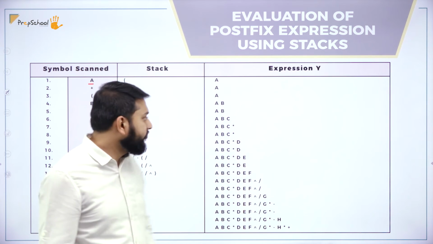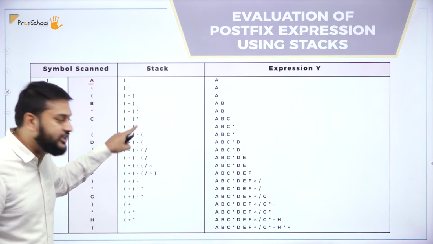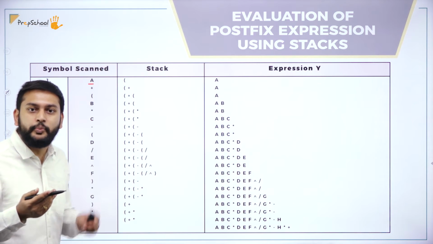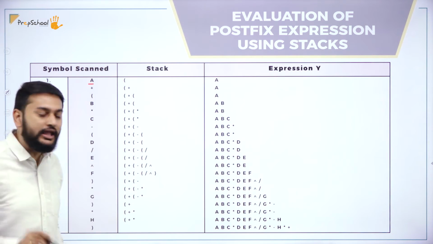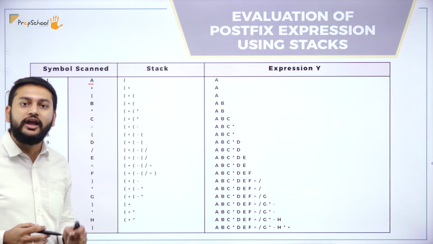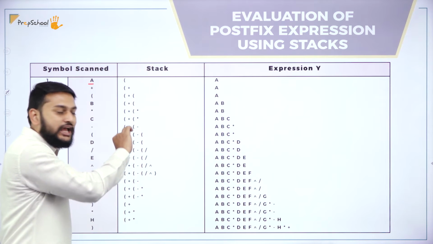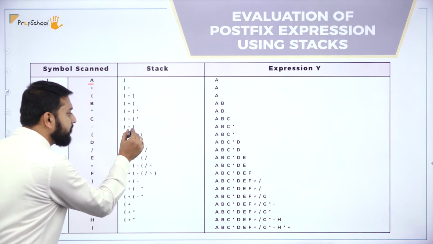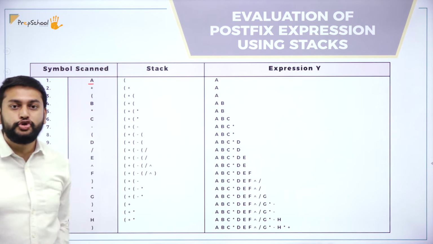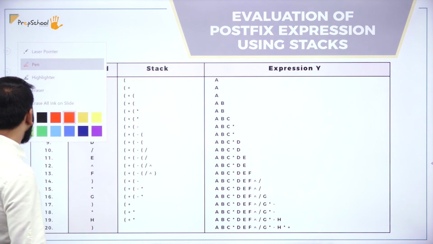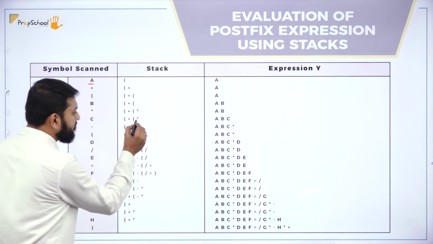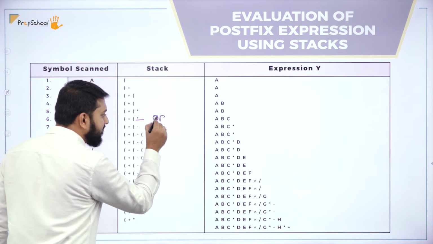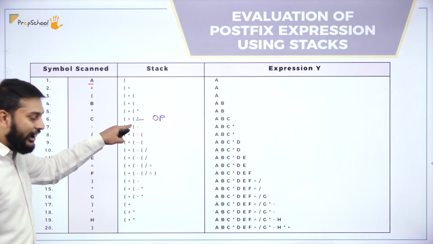I have the star. Star has got higher priority than minus. So above the star, I cannot place the minus operator, because star has higher priority than minus. For that reason, I will push this star to the expression before I place this minus. Then after that, I will place the minus. Point number 1, you should understand. I'll mark it for all of you in a different color. Please observe this part. What you have to remember is operator precedence. I'll just write it for all of you. So I have the star.